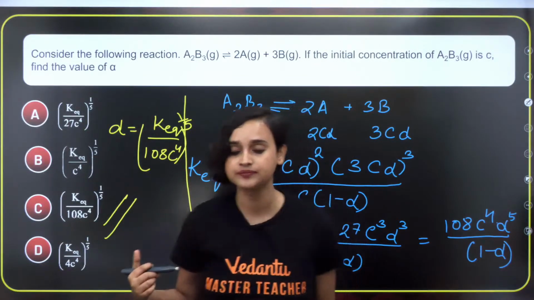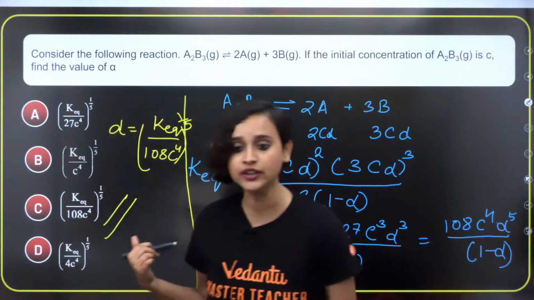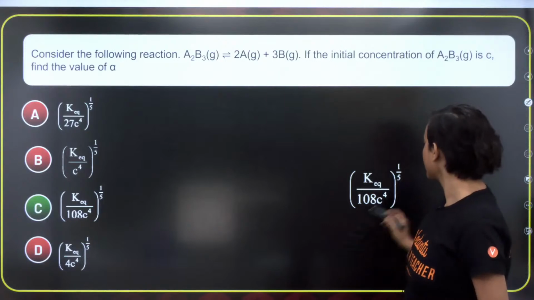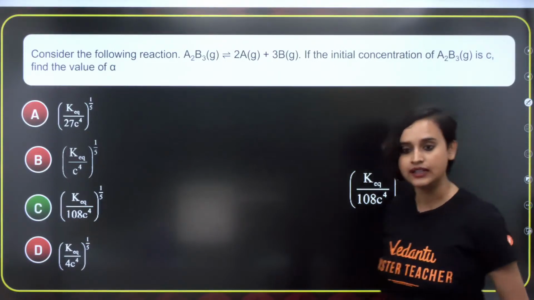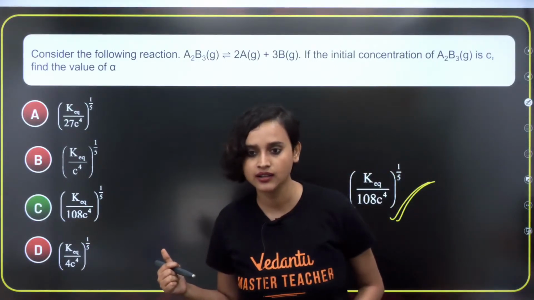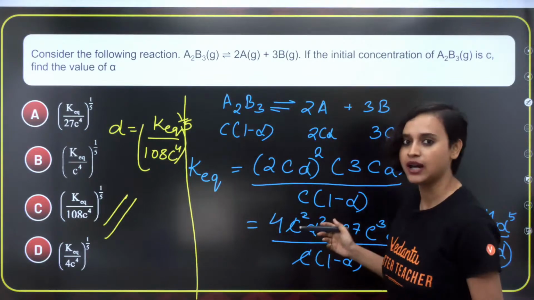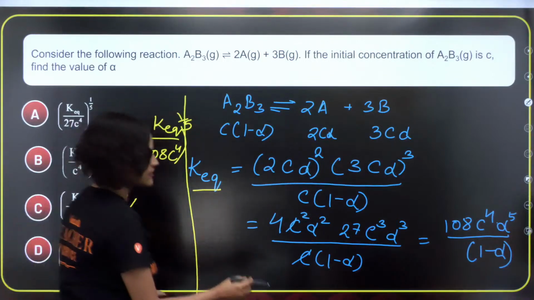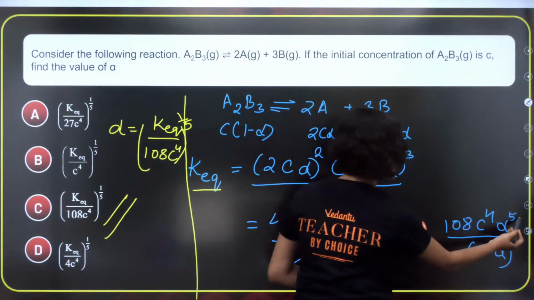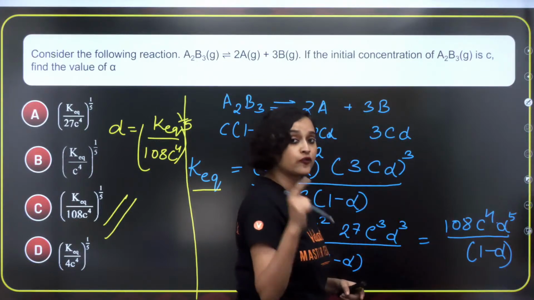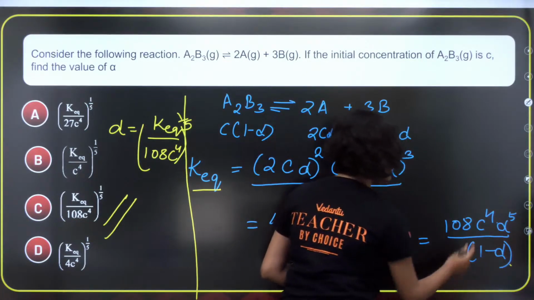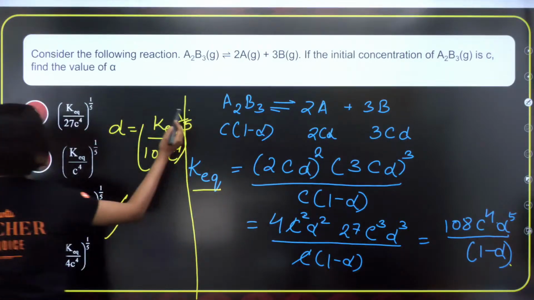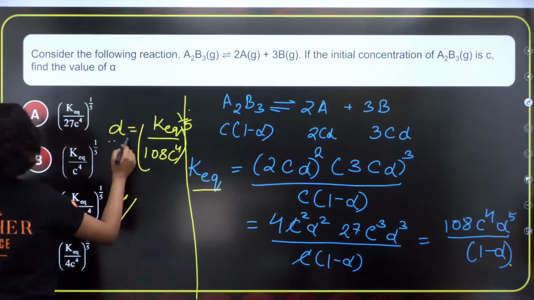Is that what you got? Yeah, I'm almost done, guys. Another 10 minutes I should be done. This is the correct answer. See, K_eq is equal to 108 C to the power 4 alpha to the power 5, and here it is 1 minus alpha. Now you have to take this and solve the equation, and you will get alpha to the power 1 by 5.